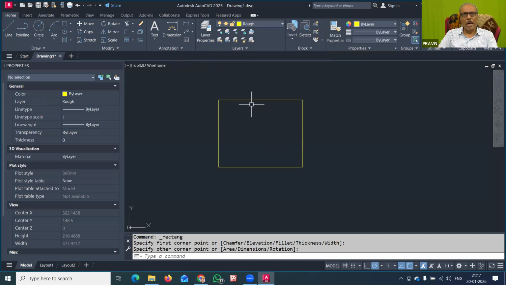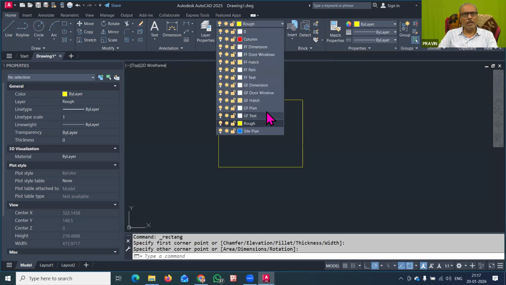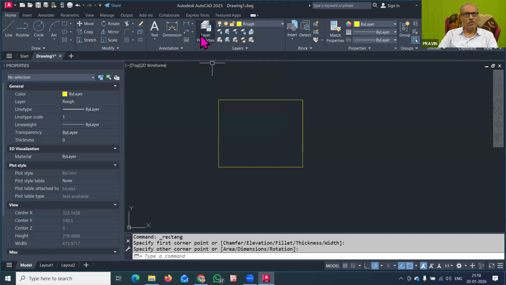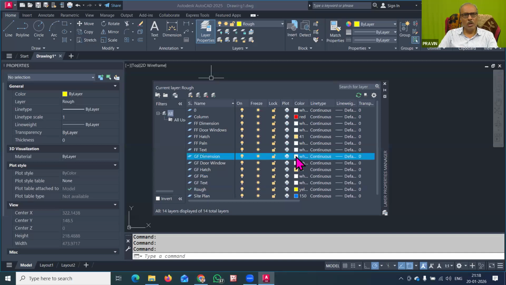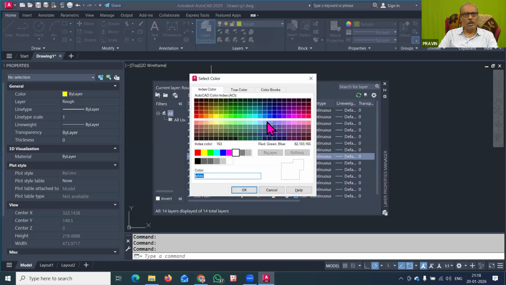Suppose I want to show the dimension of this, so I can just open this and click on the dimension, ground floor dimension. Here also we have to indicate the color for the dimension, which we have missed out. So again, we will go to the layer manager, and for the dimension, first floor dimension and ground floor dimension, we have to choose the color, and that is again color number 150.